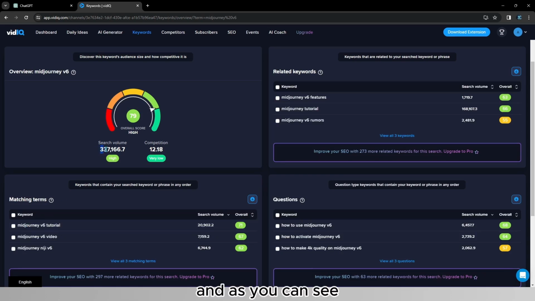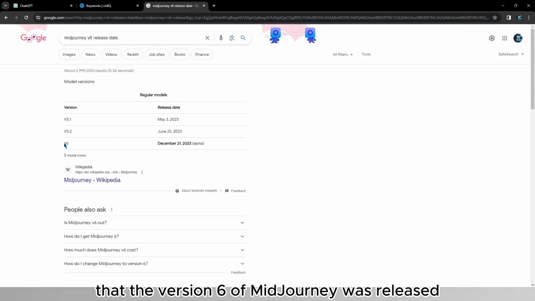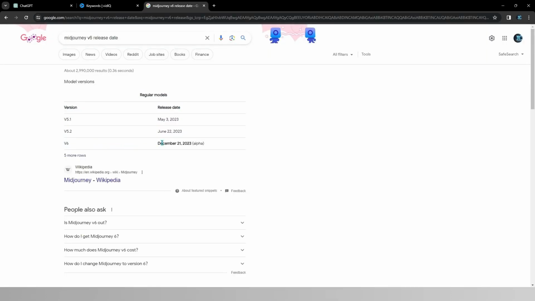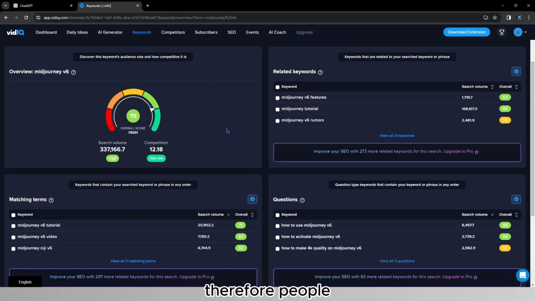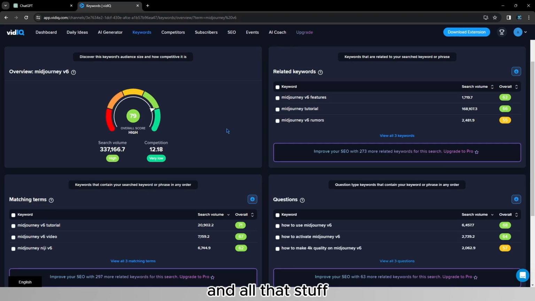And as you can see, there is a really high search volume and an extremely low competition. Why is that? A simple Google search will tell us that the version 6 of Midjourney was released 2 months ago only, which makes it pretty new. Therefore, people are not really updated and want to find out about the new features and all that stuff.